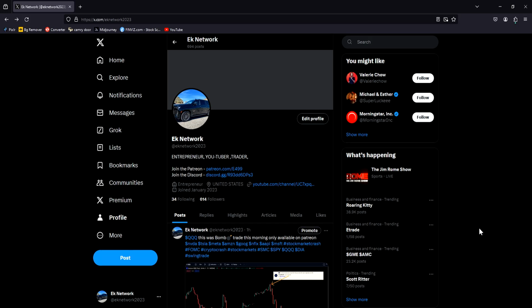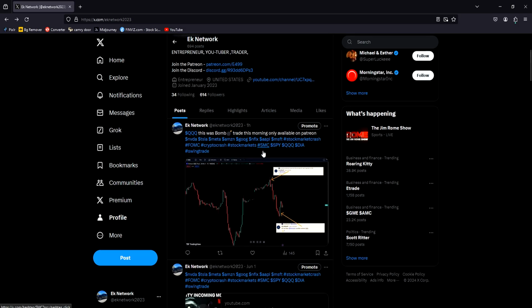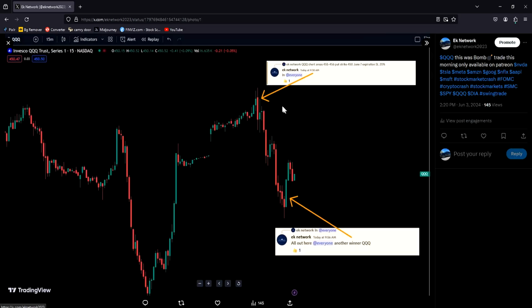Now here's a fantastic play, and I'm not even sharing all the plays, just one. I'm not even sharing the Amazon calls that we got last week on Friday, which exploded this morning, and we sold for a nice profit. Now look at this play on Triple Q: shorting right here at 455, getting 450 puts, and this thing took a beating down to what? 448, right? 449, 448. I think the low was almost 447. So this was a fantastic setup this morning.